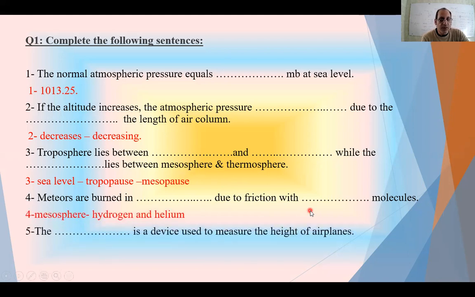Number 5, which device is used to measure the height of the airplanes? Of course we have 2 types of instruments. The aneroid determines the possible day weather, and here is the altimeter, which measures the height or the elevation above the sea level.